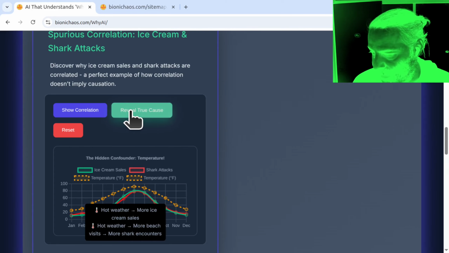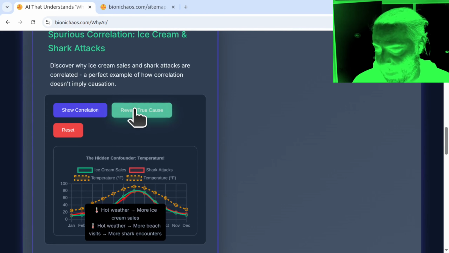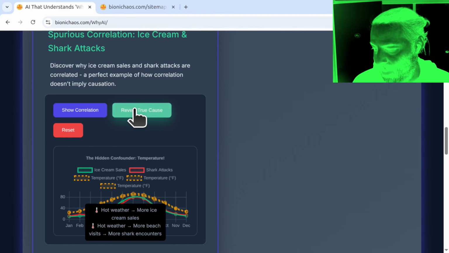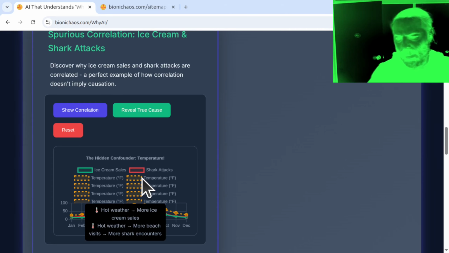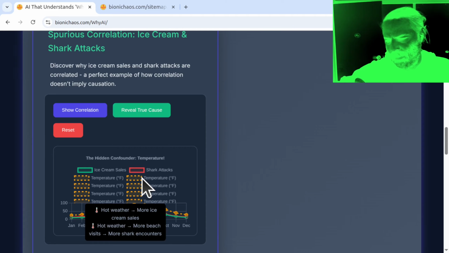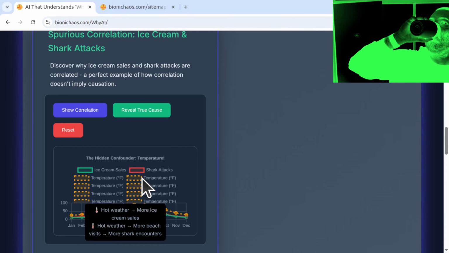Are there any problems when I click the reveal true cause again? Do you see any issues with the canvas display? Is there anything that should not have happened when I keep clicking the reveal true cause? Anything wrong with this, with the code? You're right. When repeatedly clicking the reveal true cause button, the temperature data, represented by the yellow dotted line, should be fluctuating to demonstrate its role as the underlying cause. It seems like the visualization isn't updating as it should.